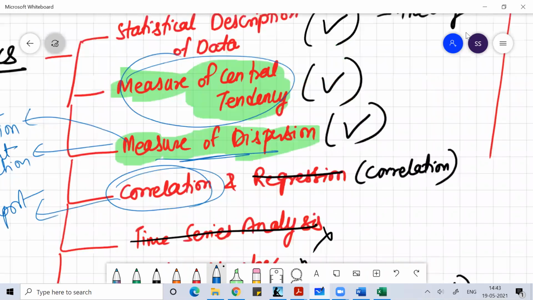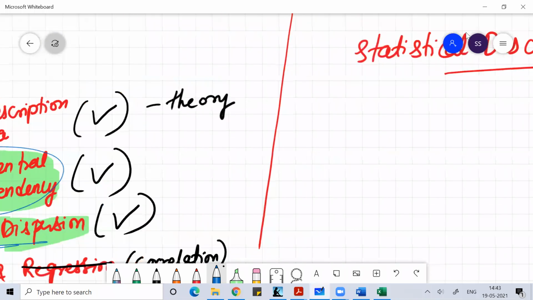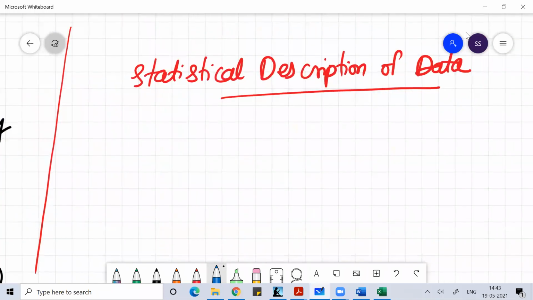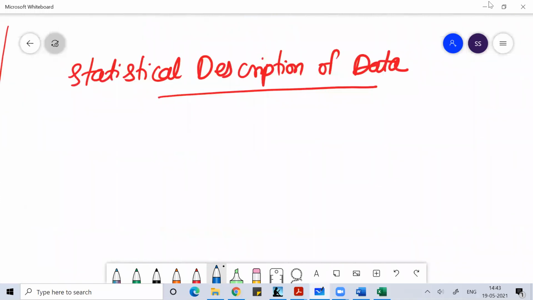We'll focus on correlation, and then we'll focus on probability, very important from the exam point of view. If you see the previous year question papers, you can get an idea about overall what kind of questions are being asked in the exam. So we'll try to focus more on what kind of questions are asked, so that it improves your performance. So what is statistical description of data? First of all, let's try to understand what basically data is.